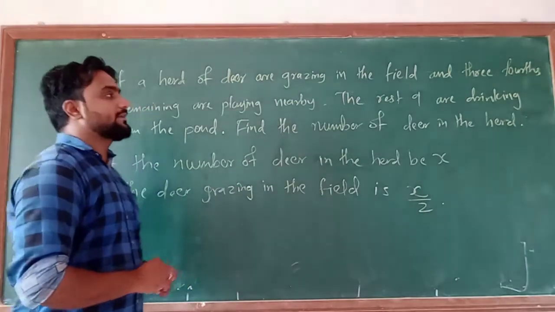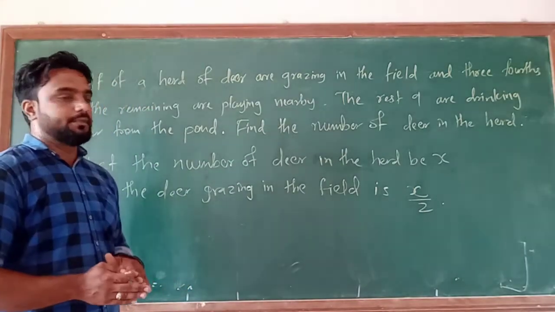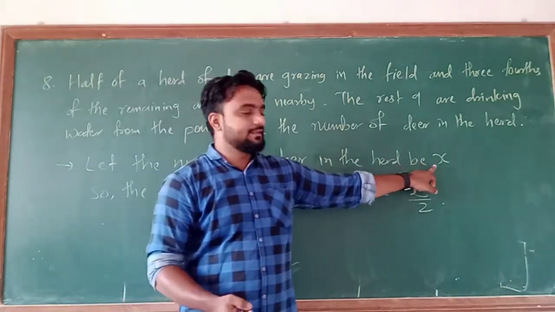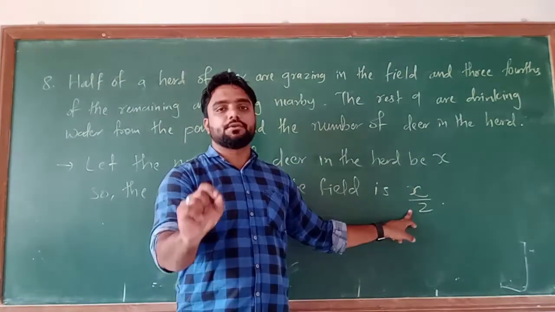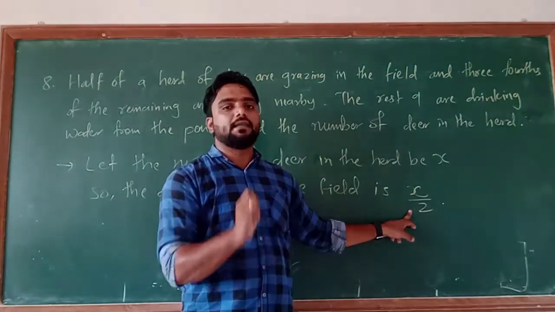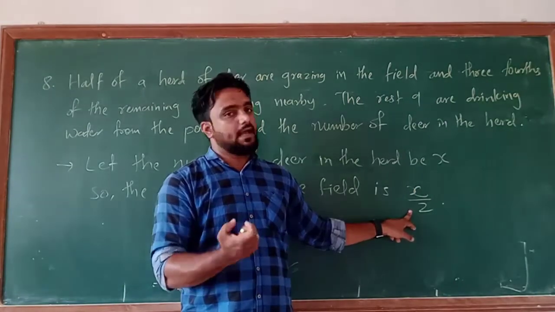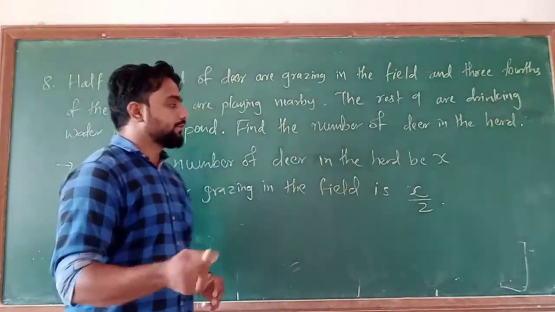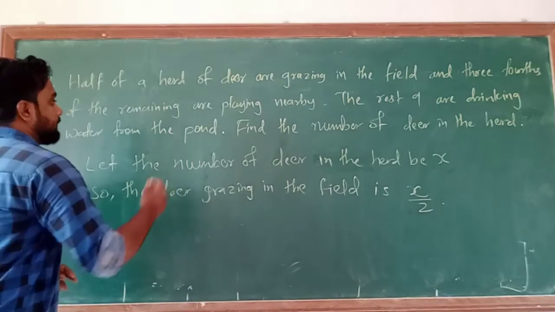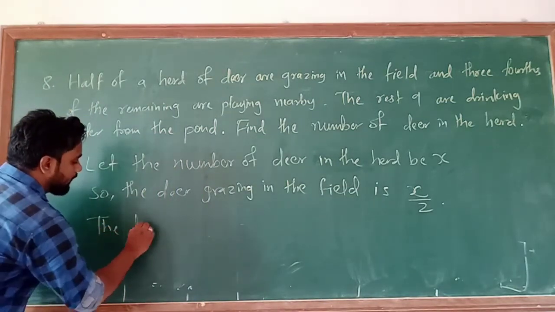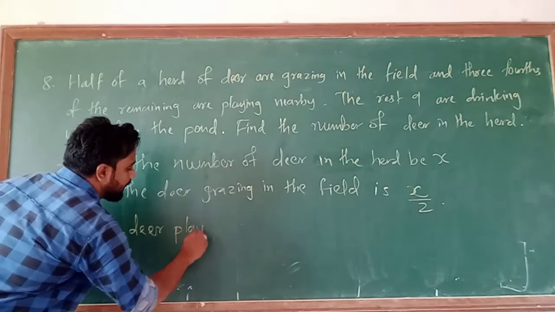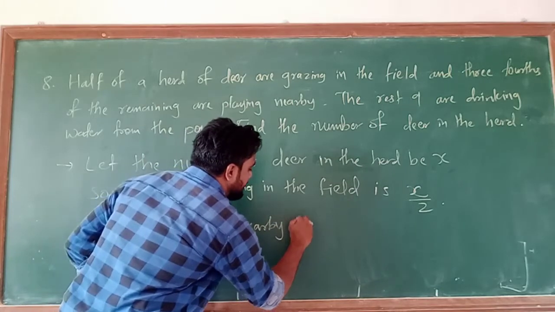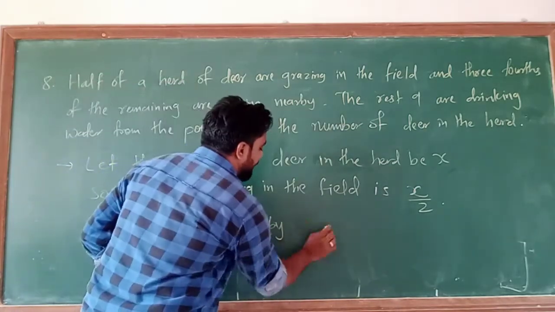Okay. Now what is given to you is that the remaining, means if you subtract x/2 from x. Suppose हमारे पास 10 डियर, ठीक है, तो 10 डियर में से 5 डियर तो ग्रेजिंग इन द फील्ड. अंडरस्टैंड और नॉट? तो बाकी कितने बचते हैं? सो 10 - 5, how much will it remain? That is 5 number of deer. So here the same thing. So the deer playing nearby is how much, equals to, I will write it as, okay.